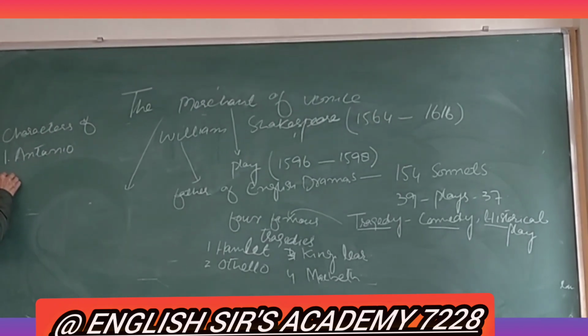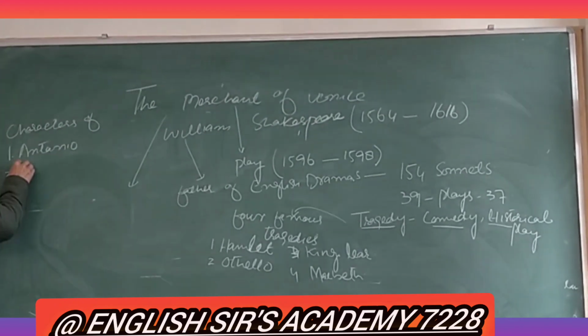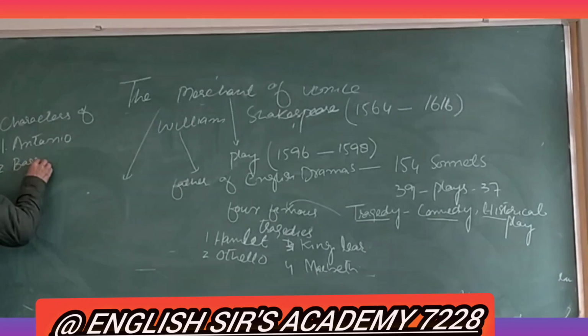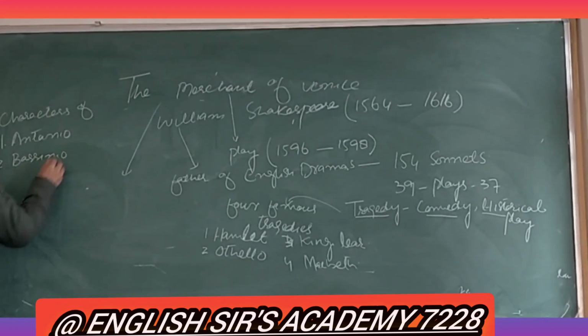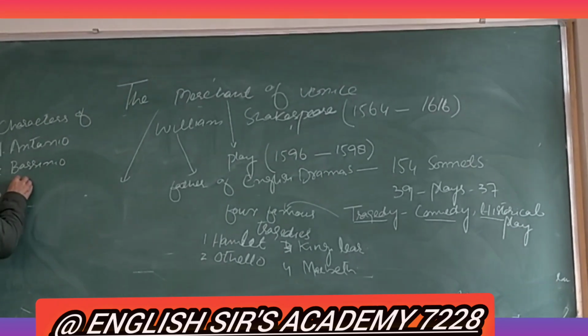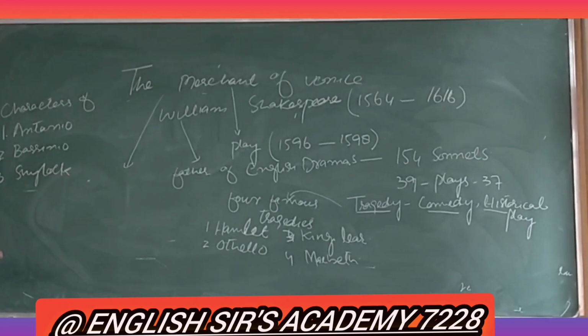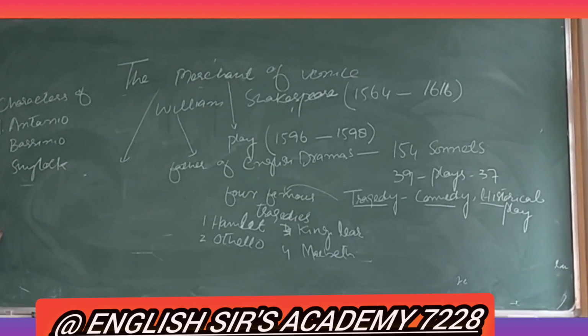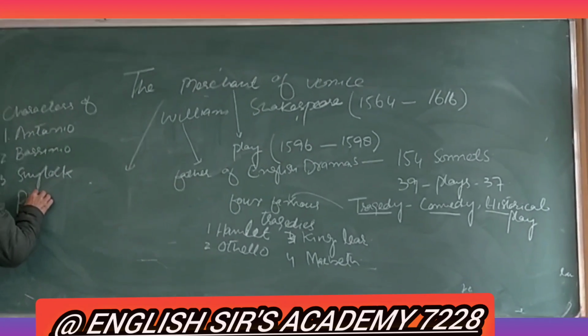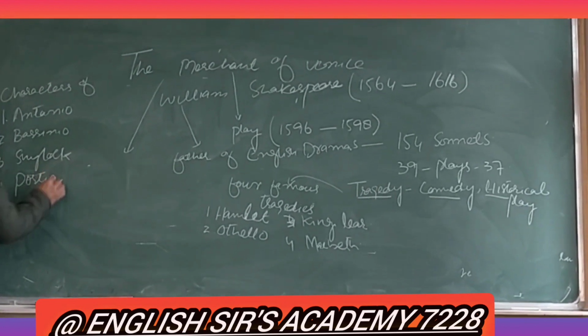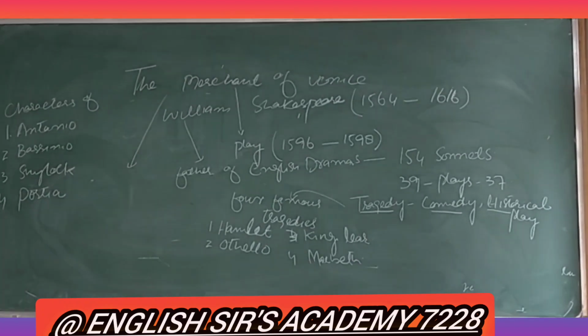Number second one is Basino. Number third one is Shylock. Number fourth one is Purusha. These are four dominant characters.